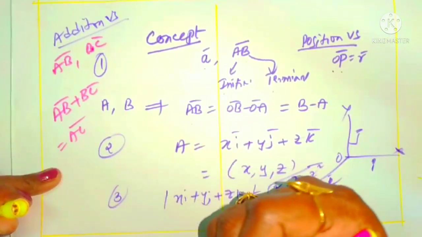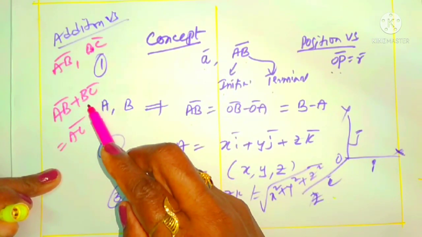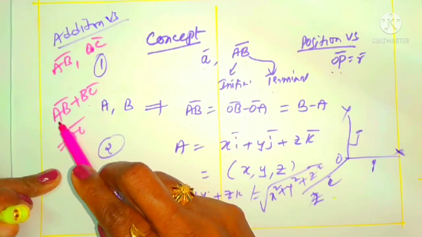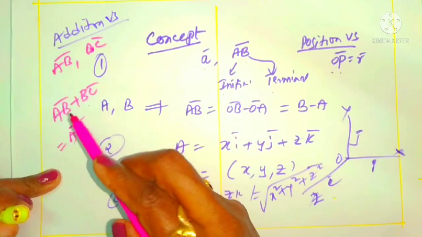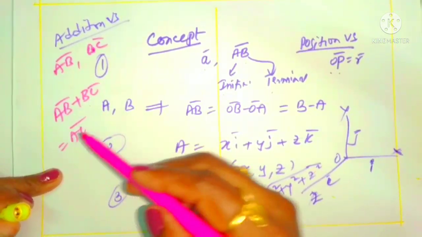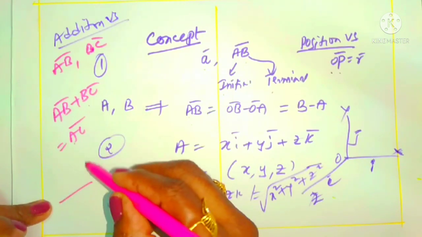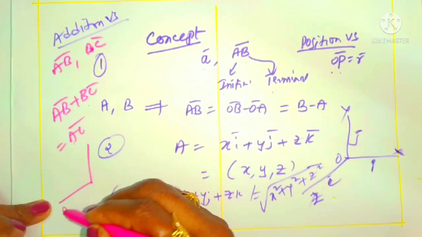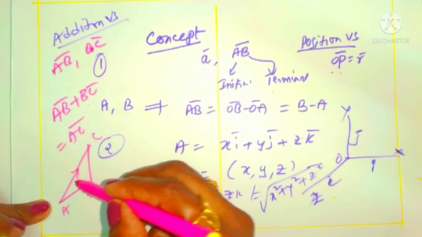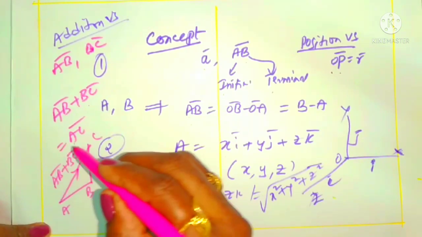Two vectors can be added when the terminal point of the first vector is the same as the initial point of the second vector. Then only we can add these two vectors. That is, AB plus BC is simply AC. This is called the addition of vectors concept. This is also known as the triangle law of addition of vectors. Suppose AB is one side, BC is the other side, then the resultant of AB plus BC is in the direction of AC. Like this, we can discuss the addition.